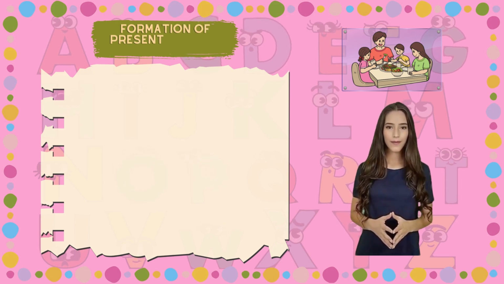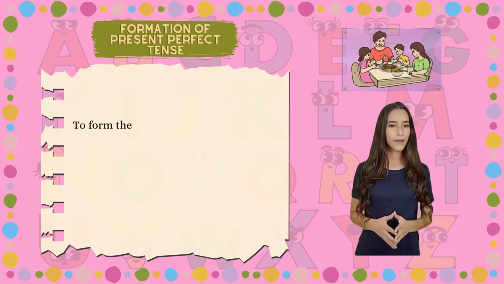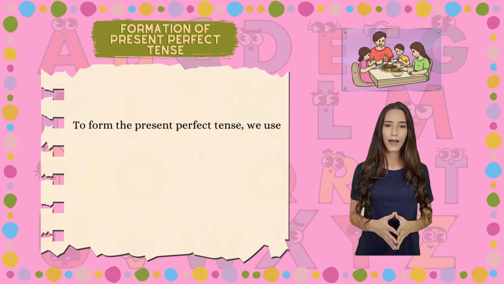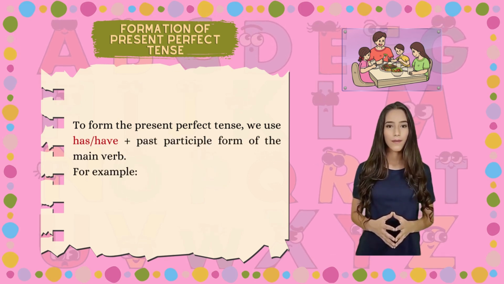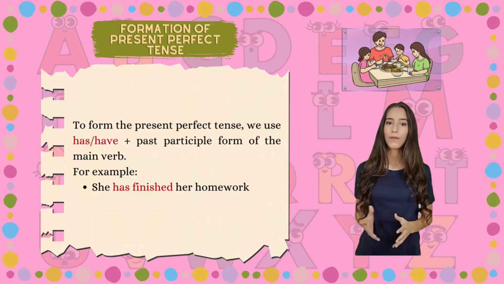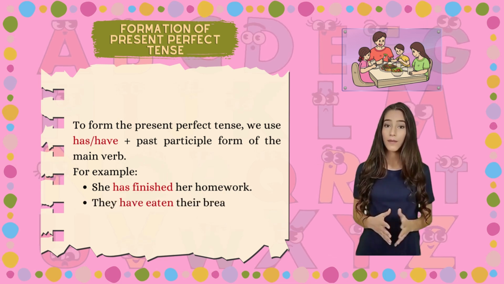Formation of present perfect tense. To form the present perfect tense, we use has, have plus past participle form of the main verb. For example, she has finished her homework. They have eaten their breakfast.